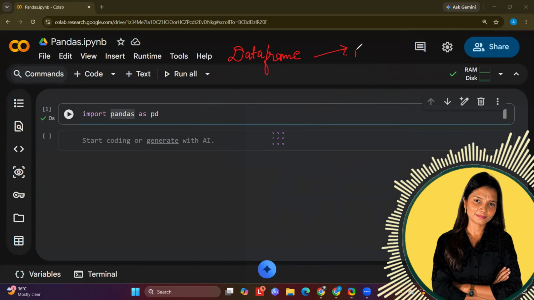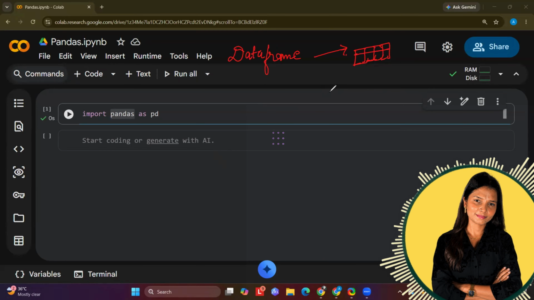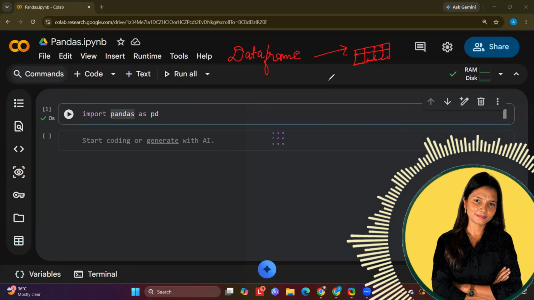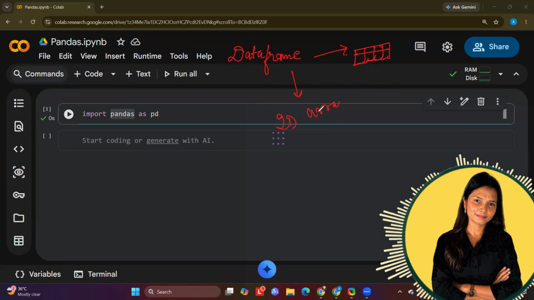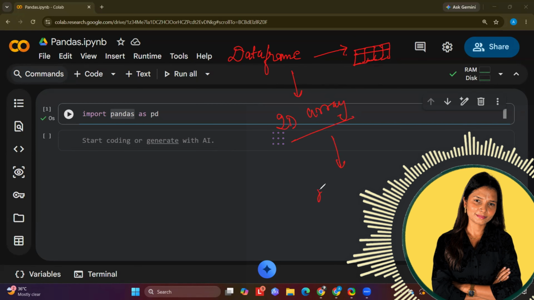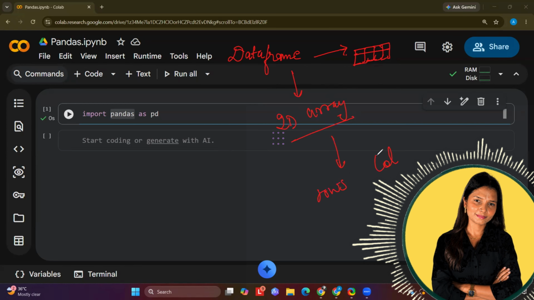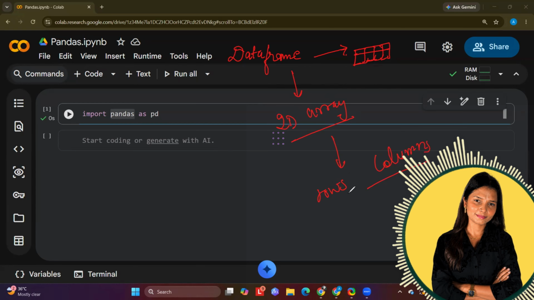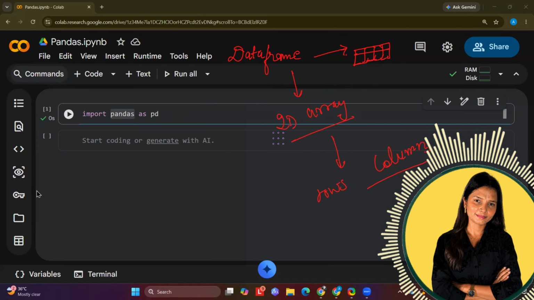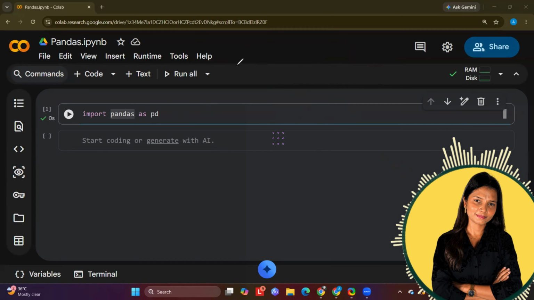Now, the second data structure that we have is the data frame. A data frame is just similar to the Excel sheet that we have. In an Excel sheet, we have rows and columns. You can consider it a 2D array, a two-dimensional array, in which we have rows and columns. Rows are horizontal, columns are vertical. You can create rows and columns with the help of a data frame. And the data frame is used especially, like mostly we use data frames only within pandas.